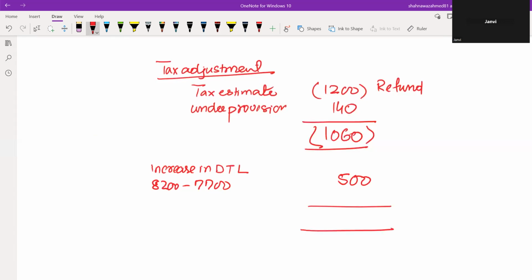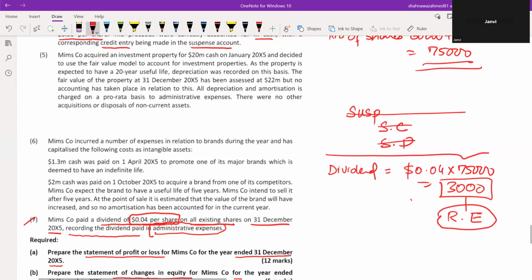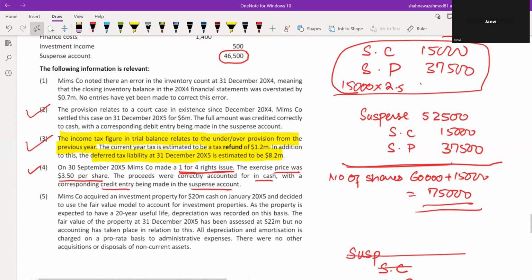So the final figure in the profit and loss account is 560, a credit balance. This is my tax estimate, adjustment number 3.